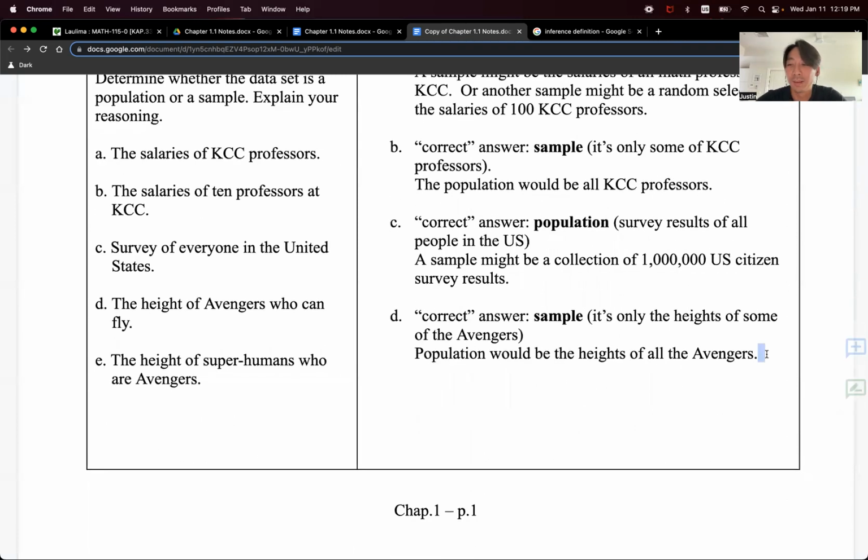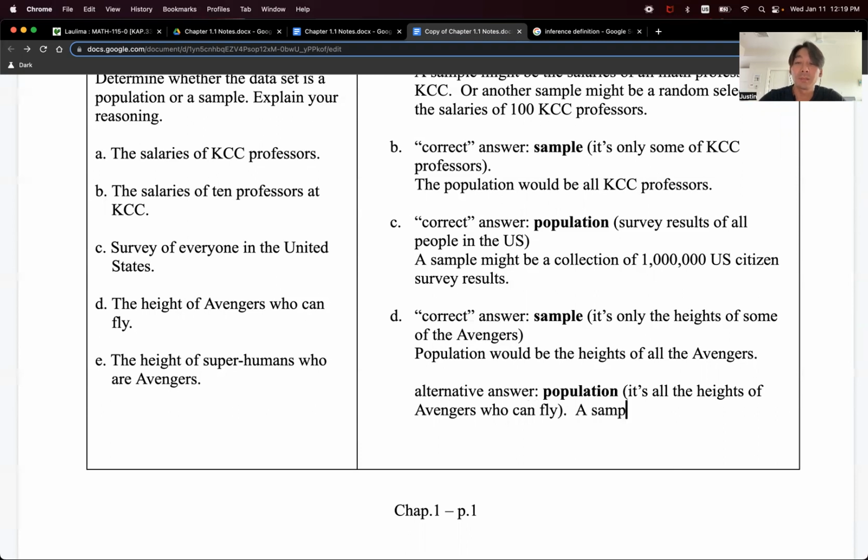Okay. So what about the alternative though? So what's the alternative answer? Alternative answer could be it's a population, and it's all the heights of Avengers who can fly, right? And then a sample could be just some of the Avengers who can fly.